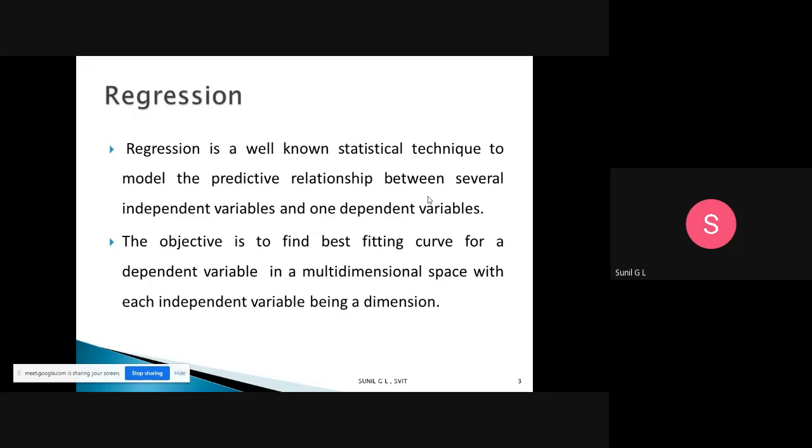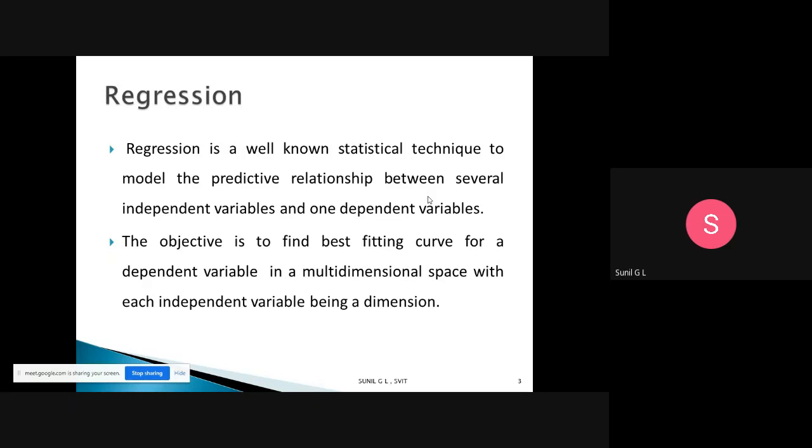The predicted crop is the dependent variable, and all the other parameters, rainfall, weather, soil parameters, are independent variables. That is what we call a regression model, a statistical technique used to predict the value of the dependent variable by using n independent variables.